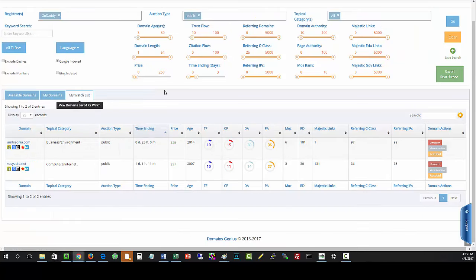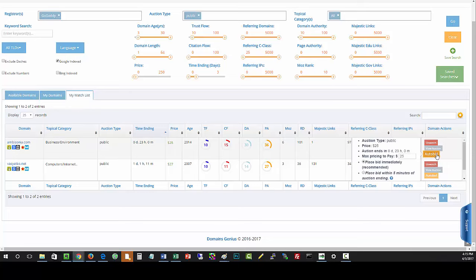Let's go to my watch list. Let's say, okay, I really like this domain. This one's $25. This is interesting. I'm going to click auto bid. Now again, this is only if you have the auto bid level, which is a pretty cool feature, and you're going to see why. So it tells me the price is currently $25, ending in 23 hours.